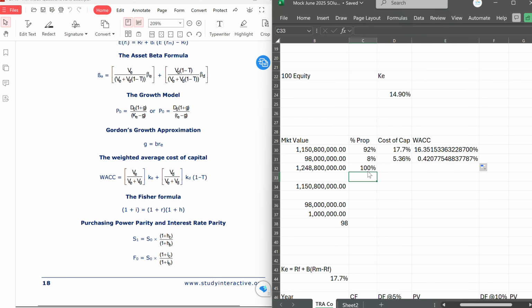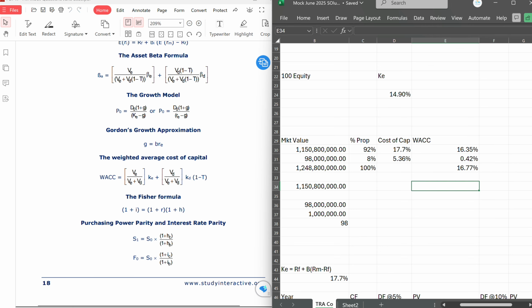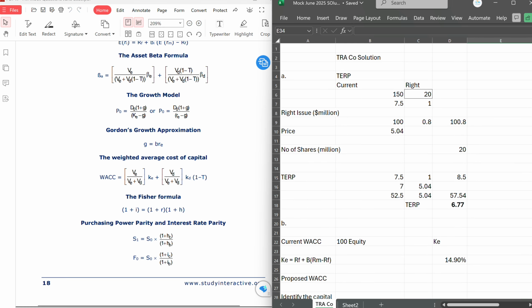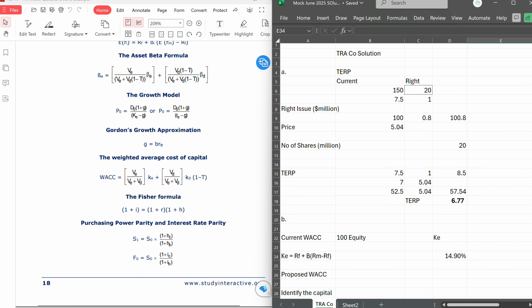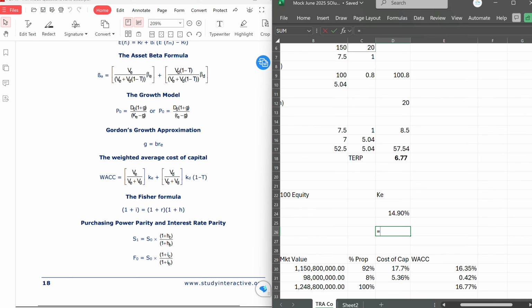Add it together. That will give us our WACC. So WACC is 17%, like 16.77% thereabout. So that's the new WACC, the proposed WACC. And that's what we've seen. So current WACC, let's look at the current WACC. Here, the current WACC is 14.9 and the proposed WACC is 16.77.